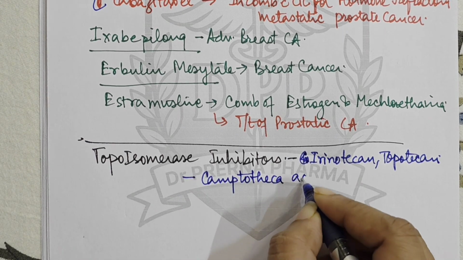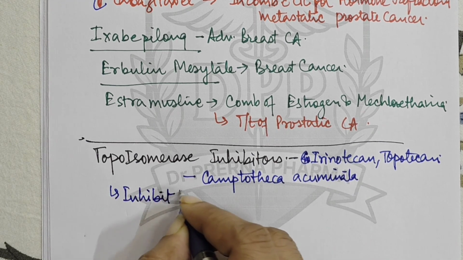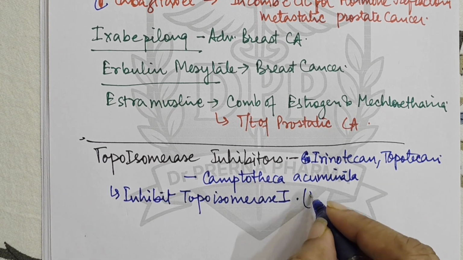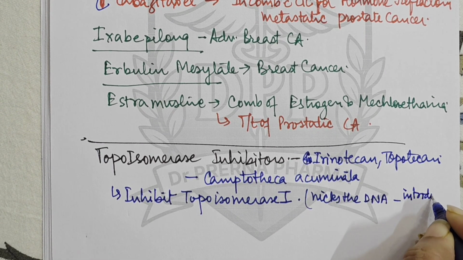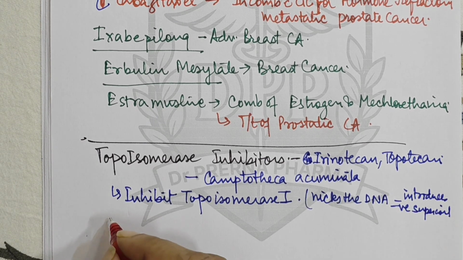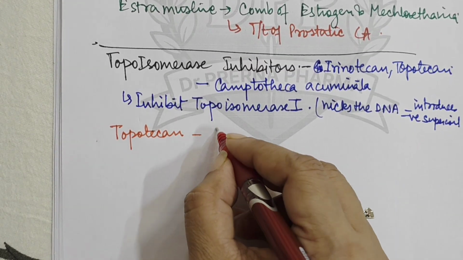Camptotheca acuminata, and they inhibit, as the name suggests, topoisomerase 1. This enzyme nicks the DNA, introduces negative supercoil. Now this topotecan is used in ovarian cancer,